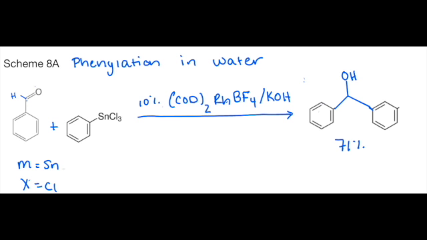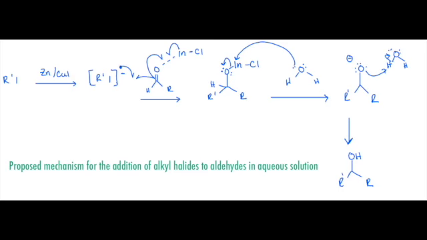The catalyst used in this reaction is a rhodium catalyst. Rhodium is often used as a catalyst because of its stability. The mechanism for this reaction is believed to be similar to that of alkylations in water. The reaction shown below is one such example of phenylation occurring in an aqueous solution. Additionally, the aldehyde does not require the use of a protecting group in this reaction, despite the presence of its hydroxyl group. The next reaction we will discuss is alkylation occurring in water.